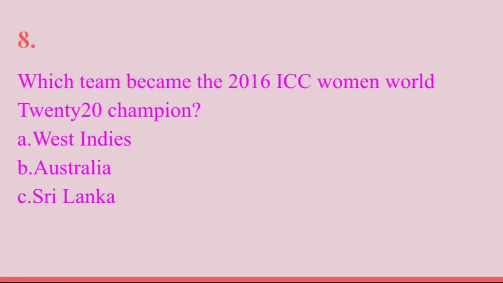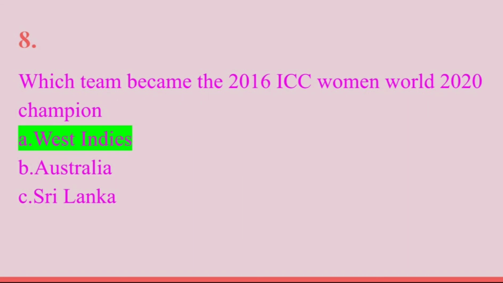Next, we have which team became the 2016 ICC Women World T20 champion? This is an interesting question. We are talking about the ICC Women World T20 champion. Which country? Whether it was West Indies, Australia, or Sri Lanka. And the correct answer is West Indies. The team which became the 2016 ICC Women World T20 champion was West Indies. W for women, W for West Indies. This is actually a shortcut you can remember. So West Indies is the first team.